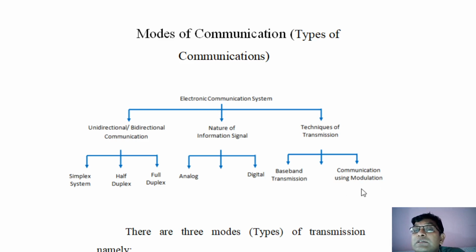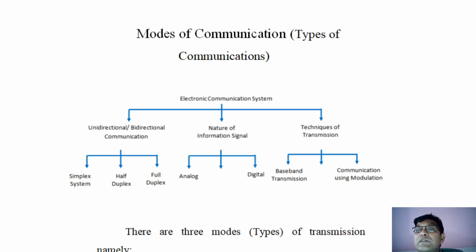But for now, the modulation technique also has a very large area of reception, meaning you can communicate information from one location to another over a distance of hundreds or thousands of kilometers. That is called communication using modulation. This is the technique used, and accordingly it is classified. So in this way, these are the various modes of communication which are described over here.